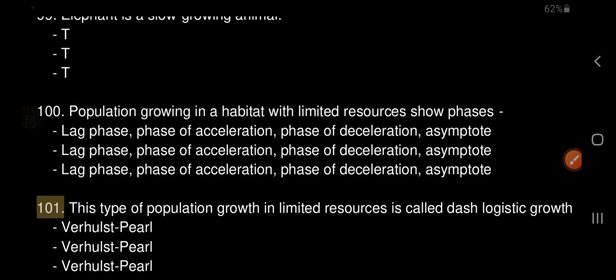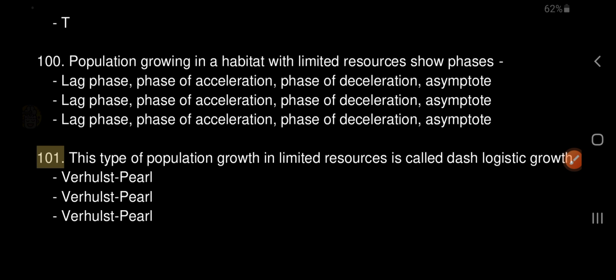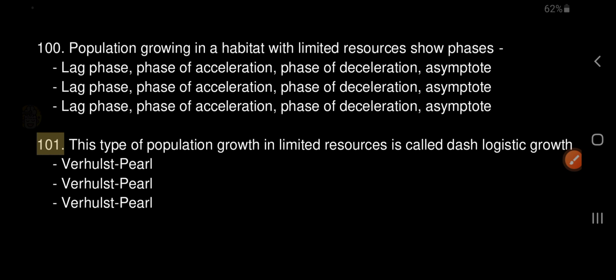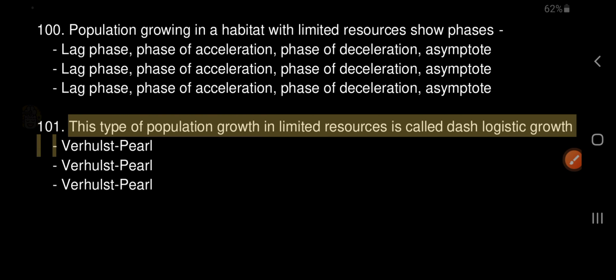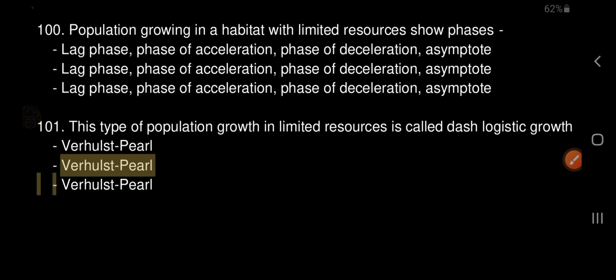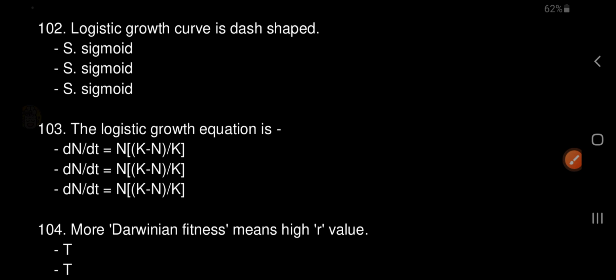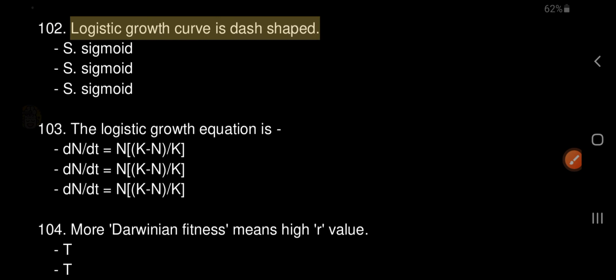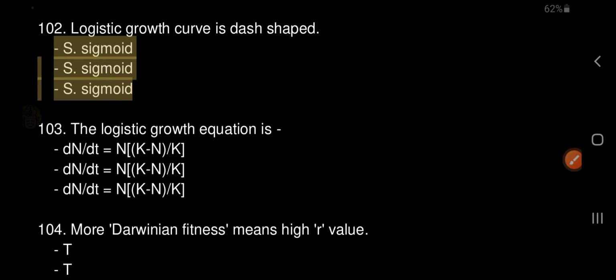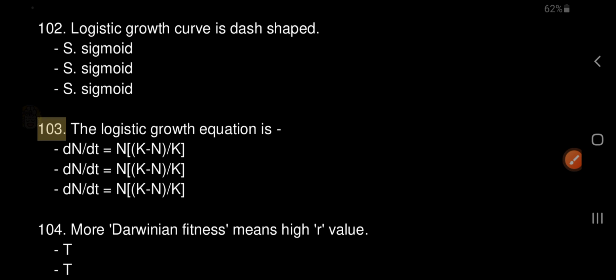101. This type of population growth in limited resources is called dash logistic growth. Verhulst-Pearl. 102. Logistic growth curve is dash shaped. S, sigmoid. 103. The logistic growth equation is dN/dt = rN (K-N)/K.